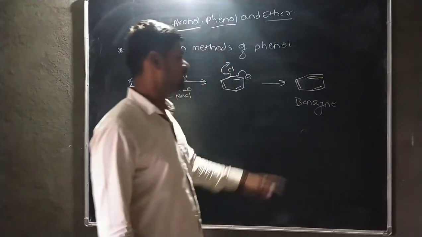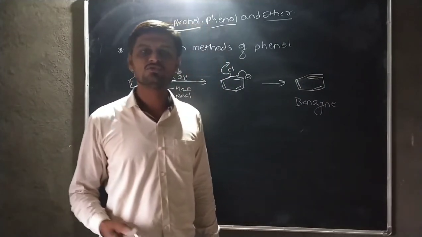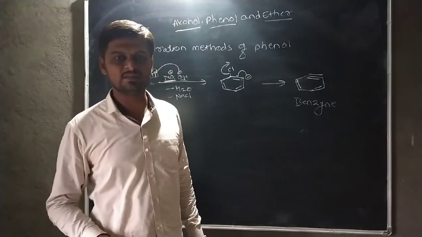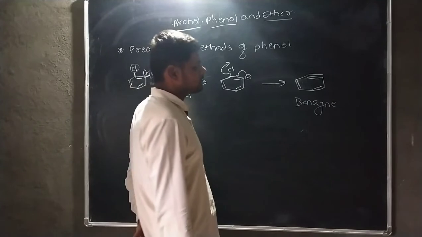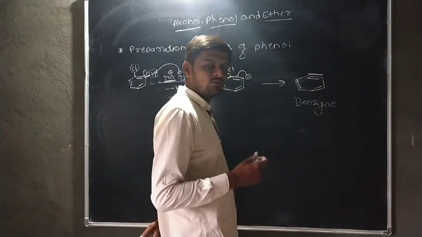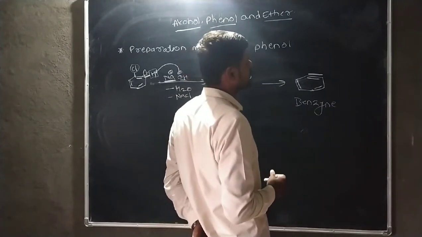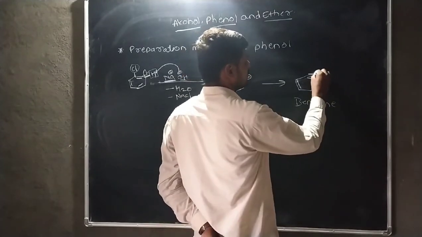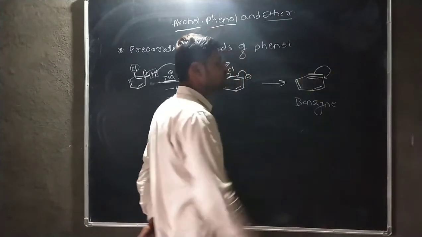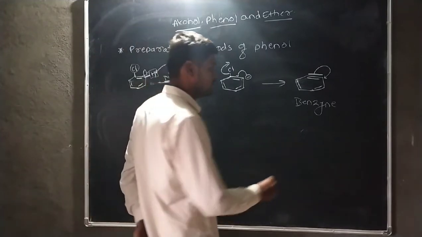Benzyne contains the triple bond. This benzyne does not show the properties of benzene. Therefore, of this triple bond, one pi bond, two pi bond is here. Out of these two pi bonds, one pi bond is delocalized onto the adjacent carbon atom.